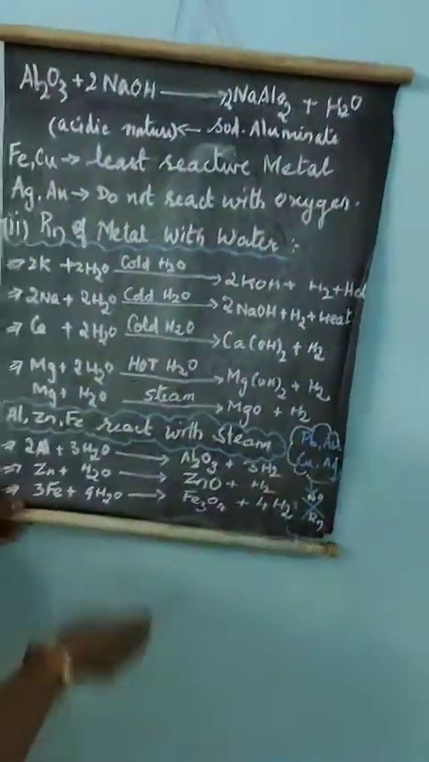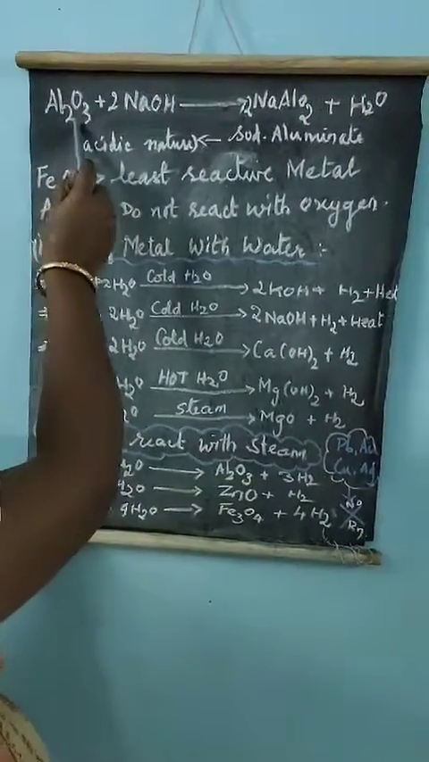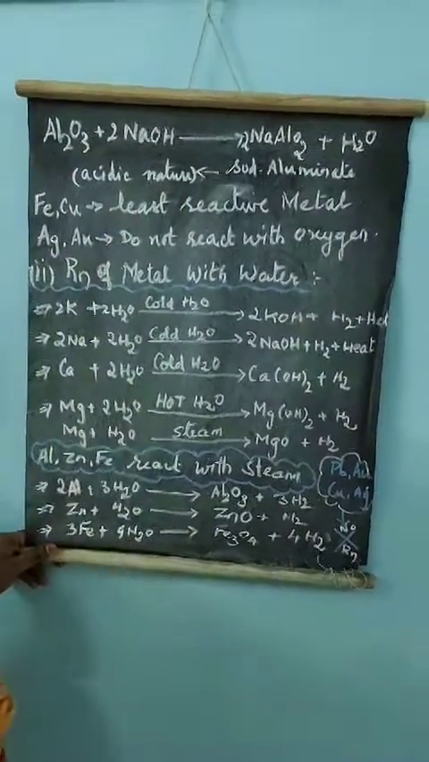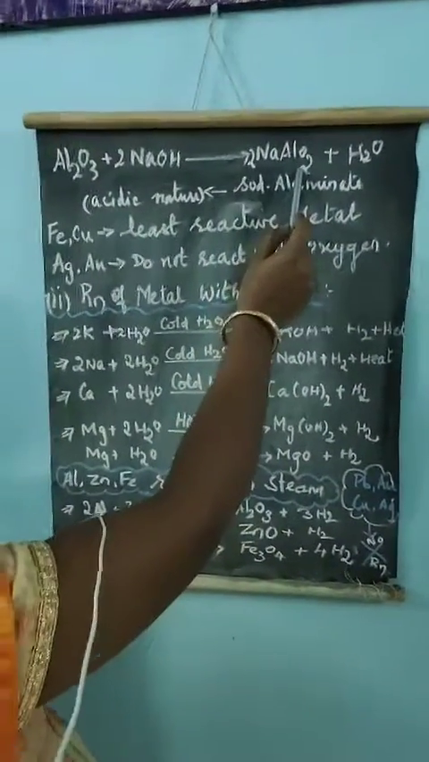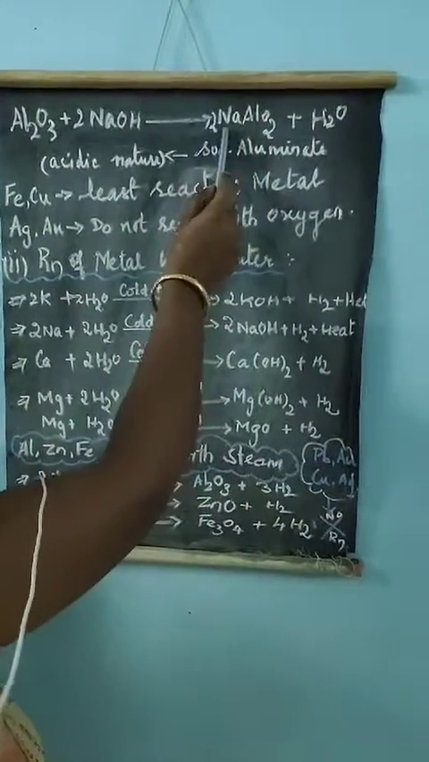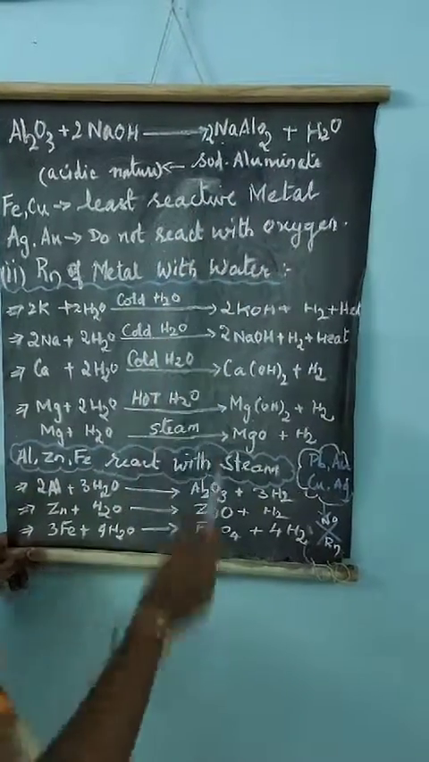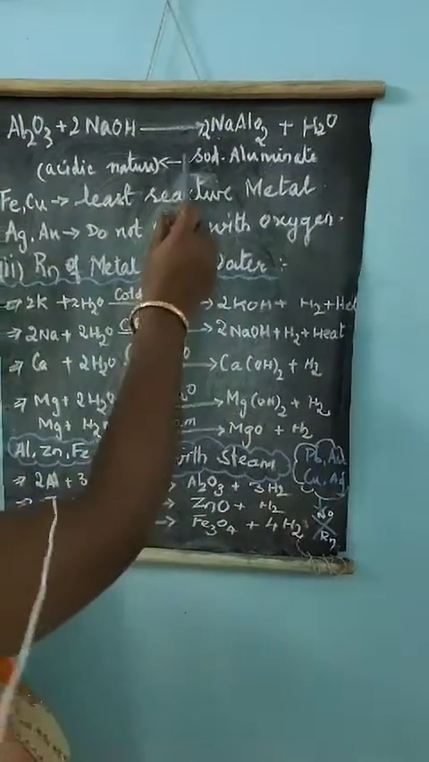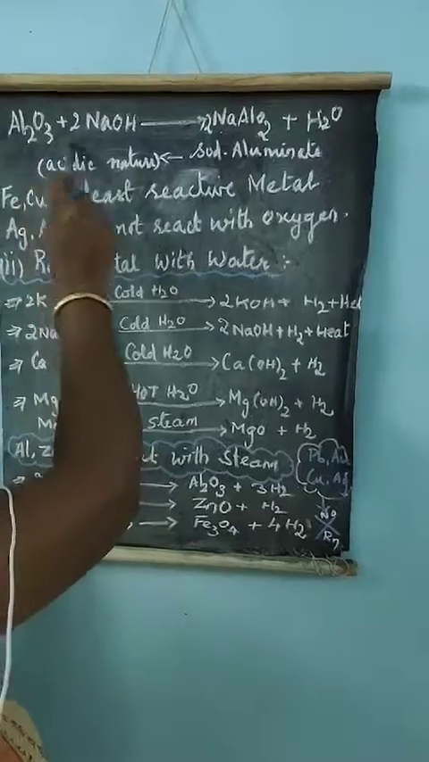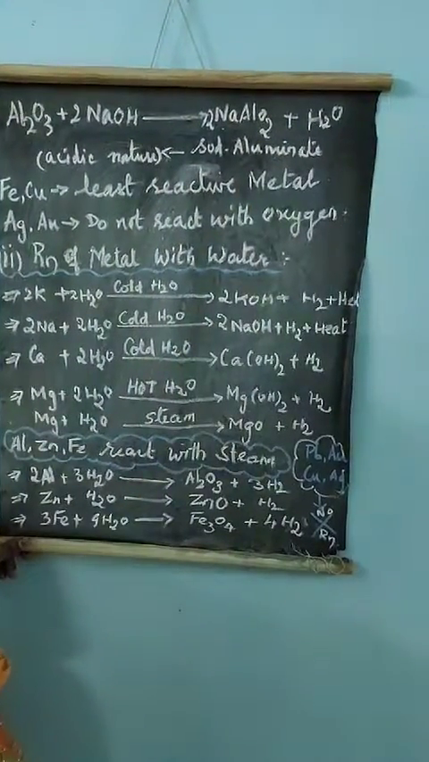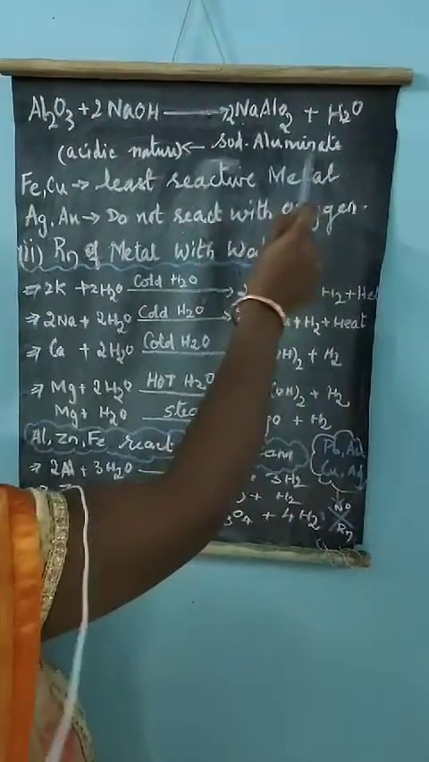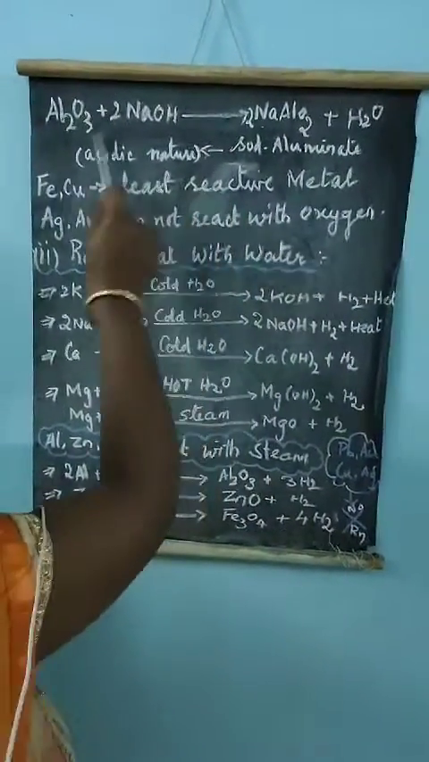Next, here you can see this aluminium oxide, when treated with sodium hydroxide, forms a salt, that is sodium aluminate. The formula is NaAlO2. So in this reaction, when aluminium oxide is treated with sodium hydroxide, it forms a salt, sodium aluminate, and this sodium aluminate is acidic in nature.